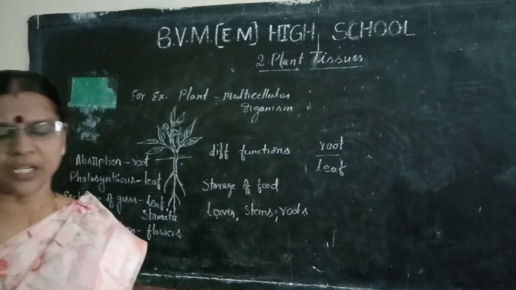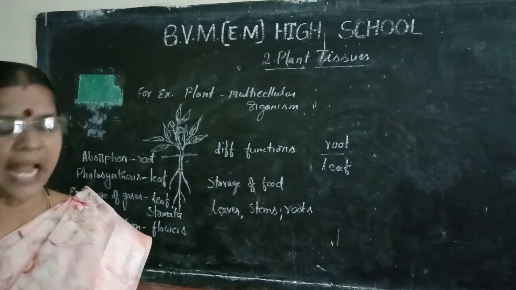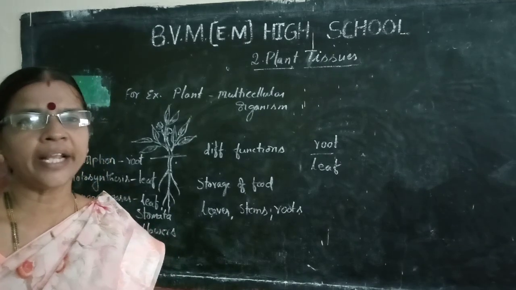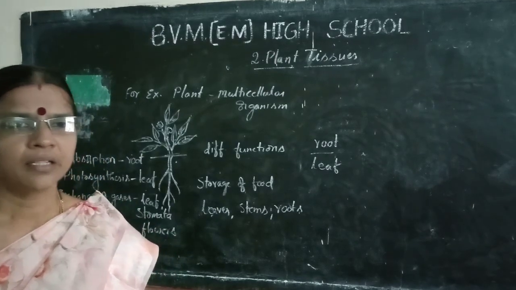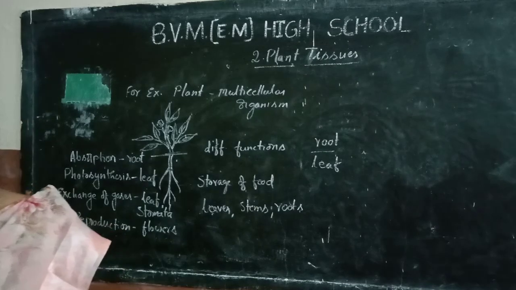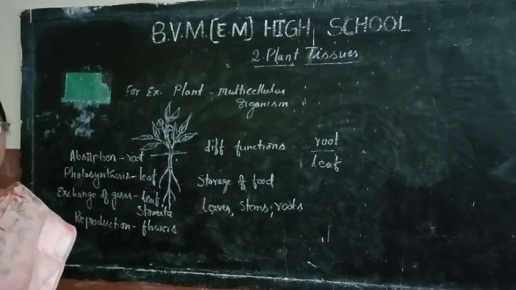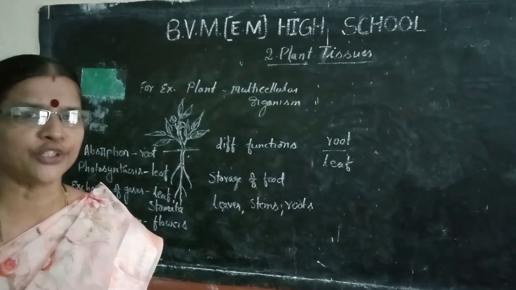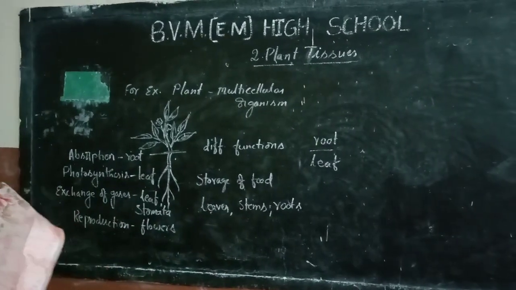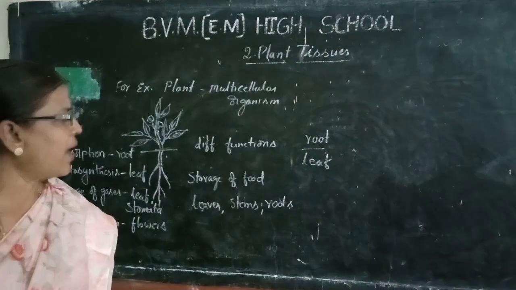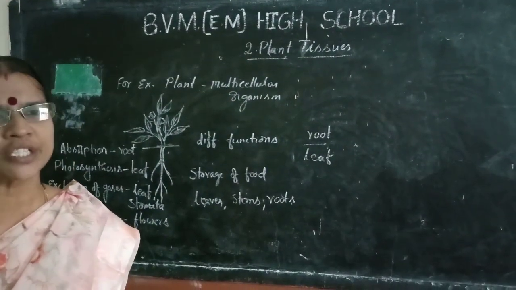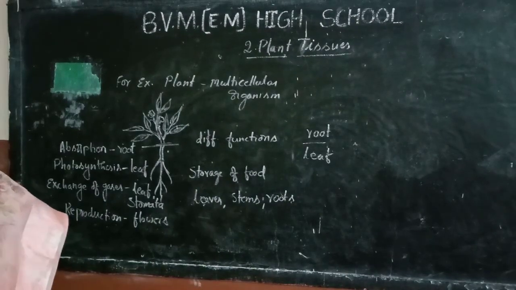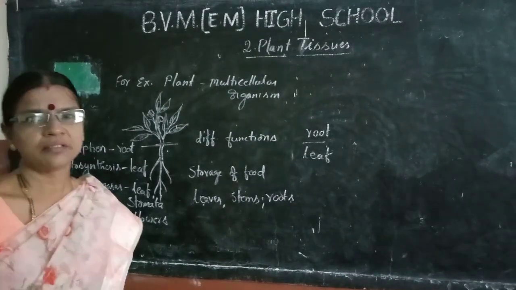There are kinds of tissues which help in growth of plants and which help in increasing the width. In multicellular organisms, different parts are made up of different kinds of tissues, and each tissue can perform a specific function.